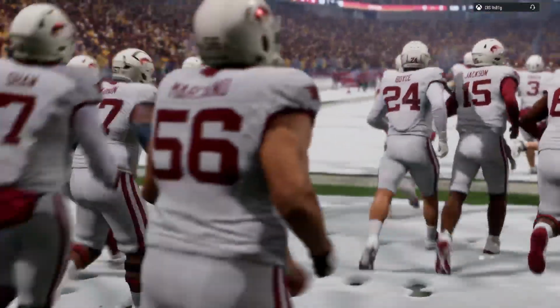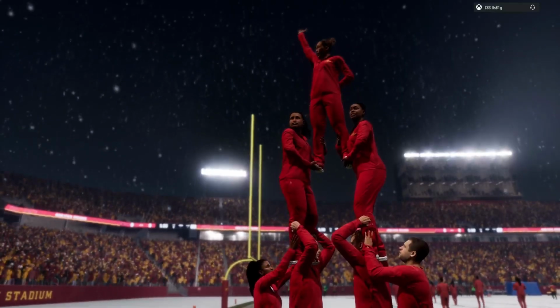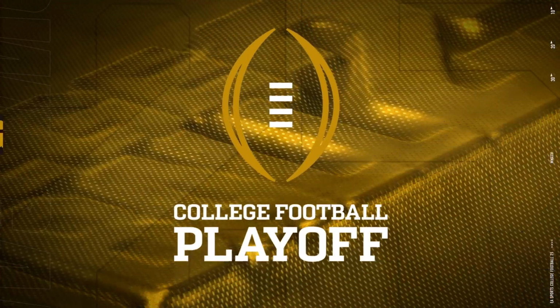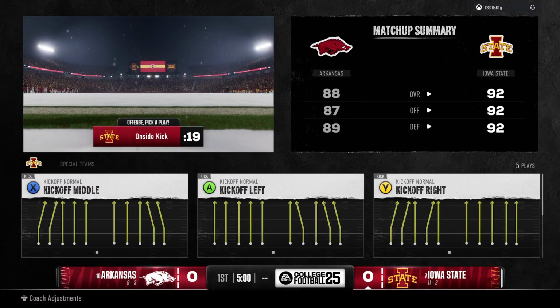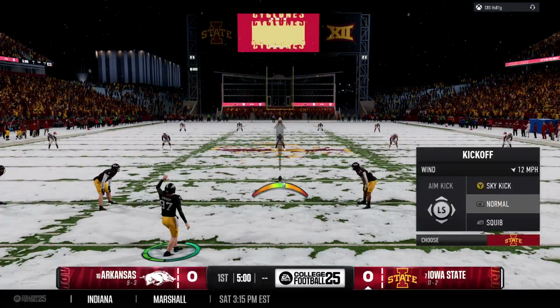As we'll see, the number 10 seed in this playoff, the Arkansas Razorbacks, taking on the number 7 seed in the playoff, the Iowa State Cyclones. For EA Sports College Football, I'm Chris Fowler, joined as always by Kirk Herbstreit. And the playoff is here. We've got a tremendous on-campus environment. Can't wait to get this one started.